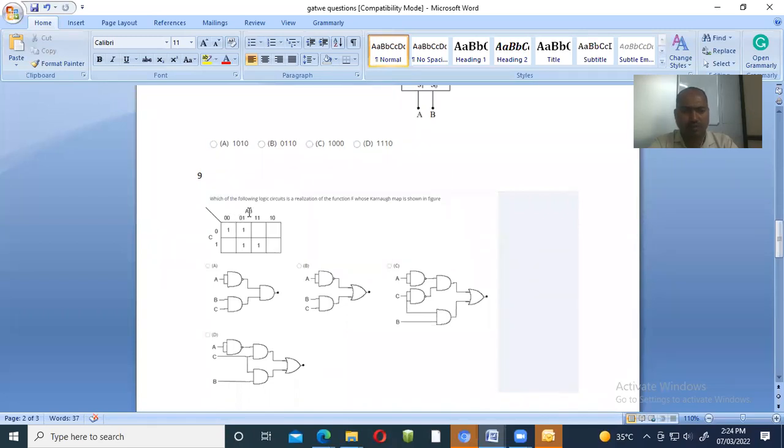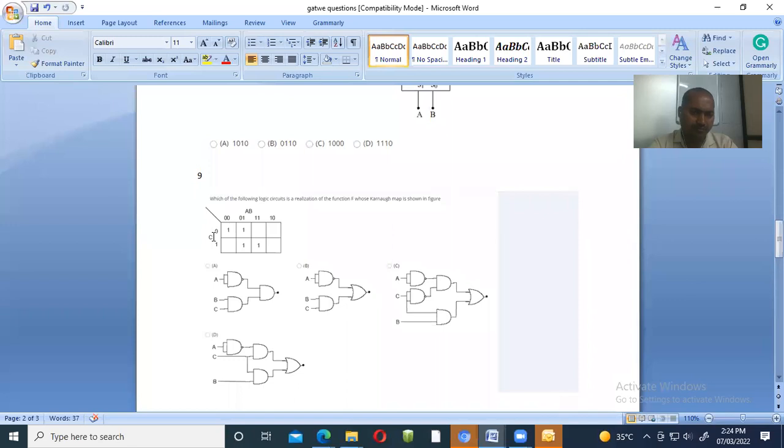For AB, the 0 indicates A bar. Why? Because 0 indicates bar, and 1 indicates the usual variable. In 0 0 0 1, the 0 and the 1 cancel each other, only 0 is remaining, so this 0 indicates A bar.